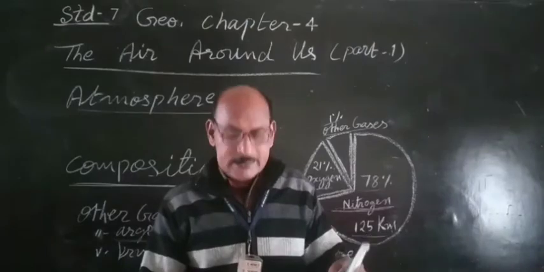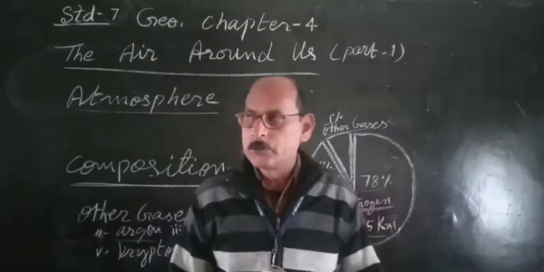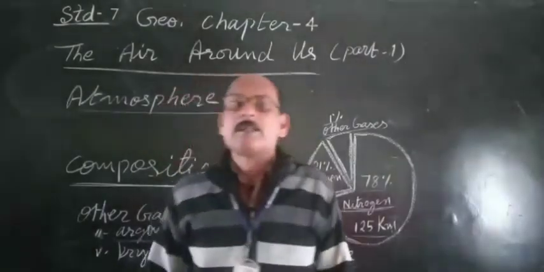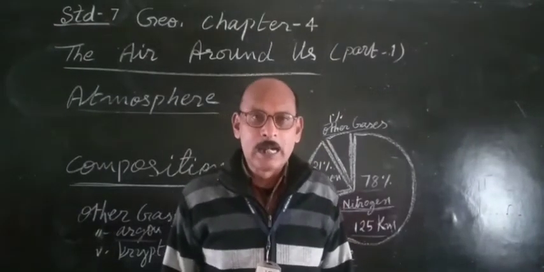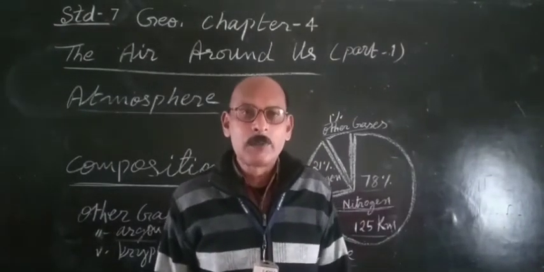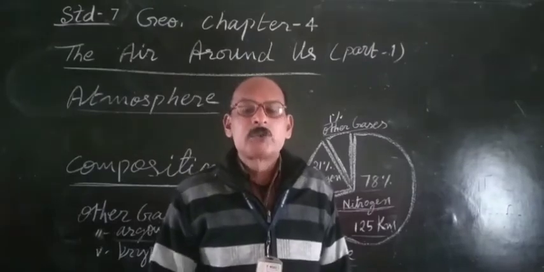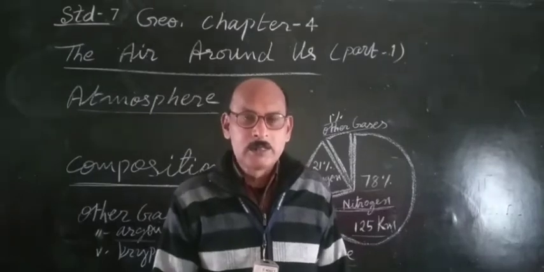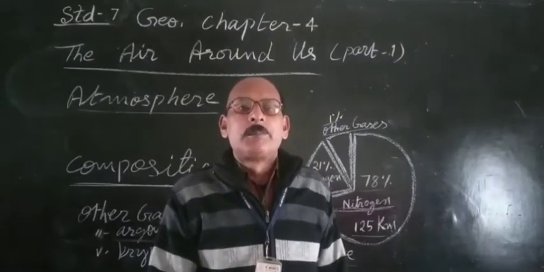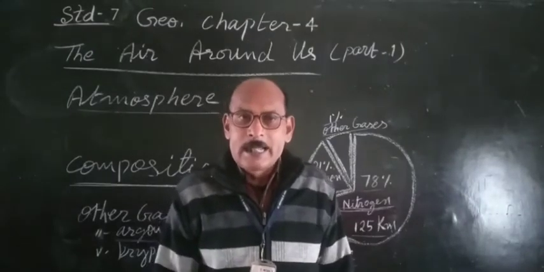And the other gases are also important because the sun radiation, the insolation that comes to the earth, is harmful for us, for our skins. There is a dangerous insolation. Because of that we can get skin cancer.